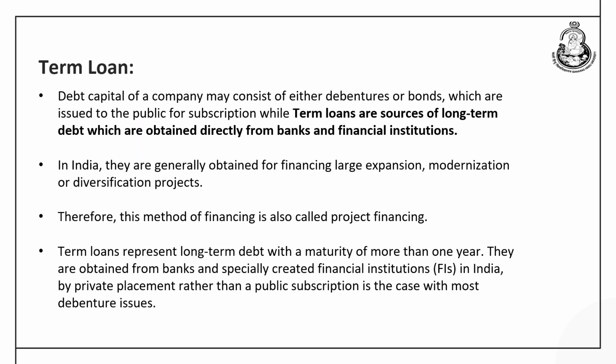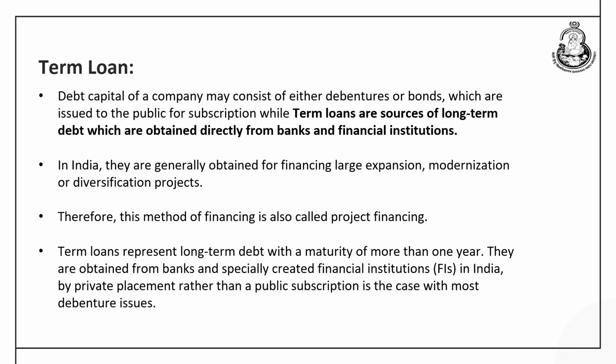So with this we have come to an end with the debenture as a source of finance, its features, the classifications, its advantages and disadvantages, particularly to the company and to the investor as well. So associated with this creditorship security, we have got another instrument which is known as the term loan. What is a term loan? As the name suggests, the term loan is a loan which the company can get from the institutions directly or from any bank.